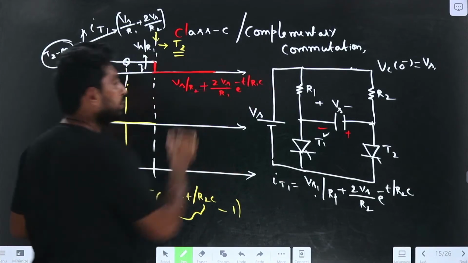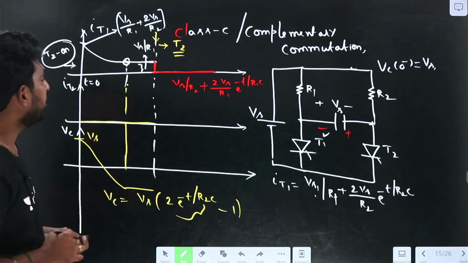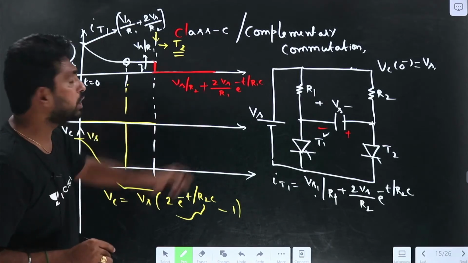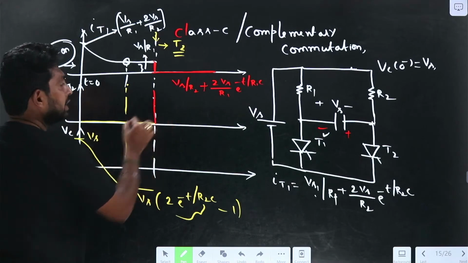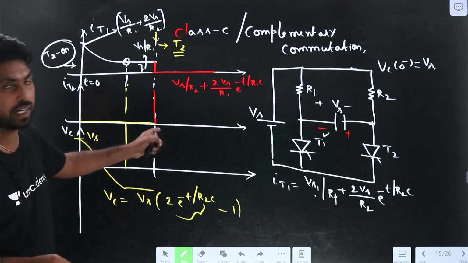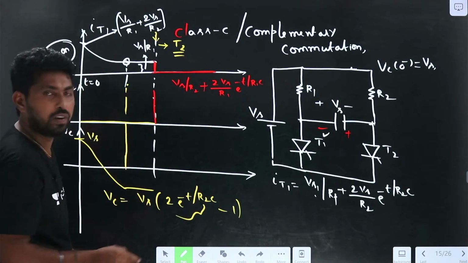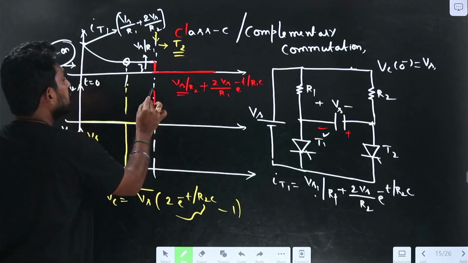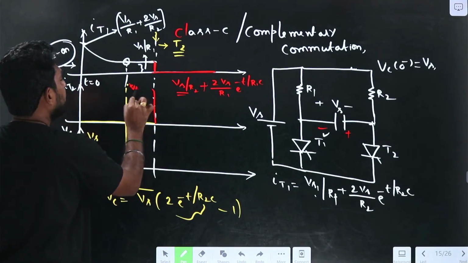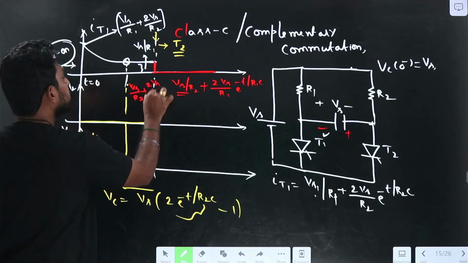If I take this as the initial point, T2 will be conducting here. What is the current here? The maximum current will be Vs by R2 plus 2Vs by R1.